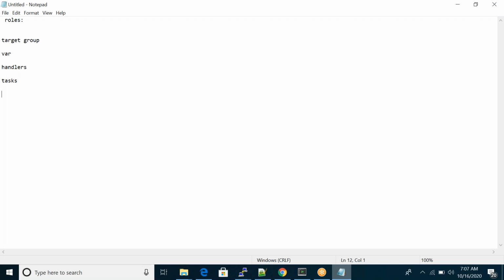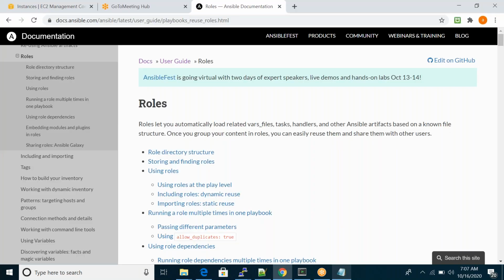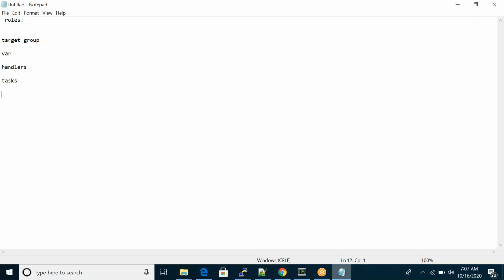So variables, handlers, tasks, files. Just take these things. In the same playbook, if we take our last playbooks, we mentioned all of these in the same playbook.